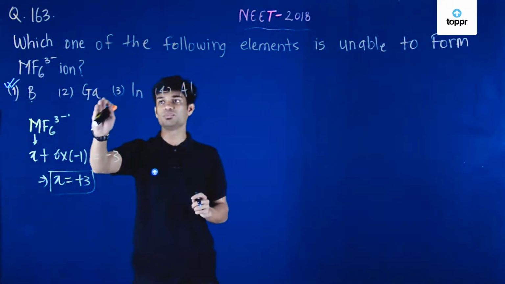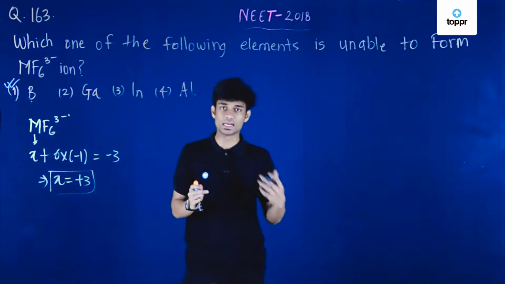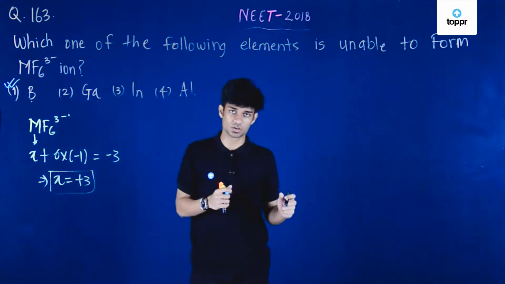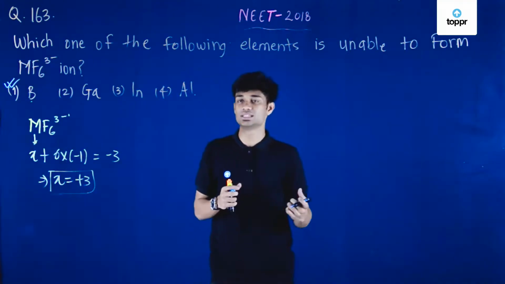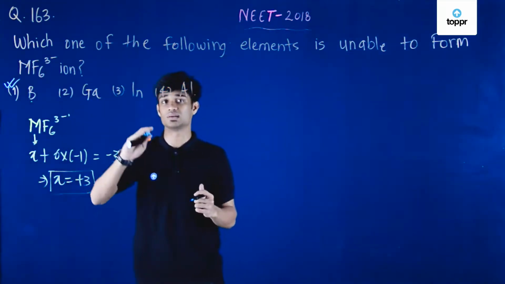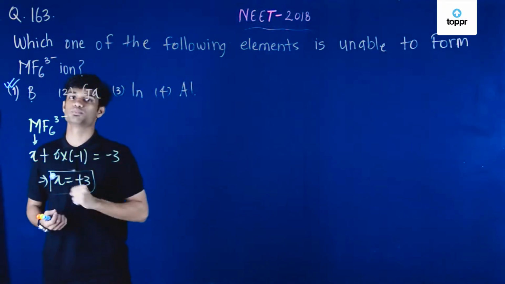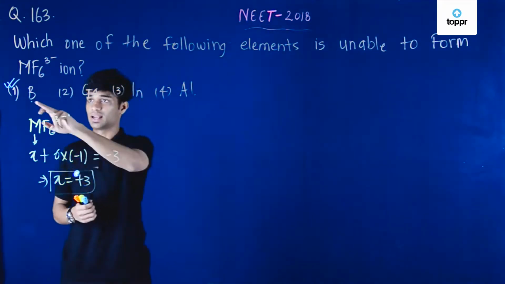But for aluminium, gallium and indium, they have vacant d orbitals present on them even after the metal achieves the plus 3 oxidation state, and it is for this reason they are able to form MF6 3 minus. Hence for question 163, the option is B. Option B, and the answer is boron.